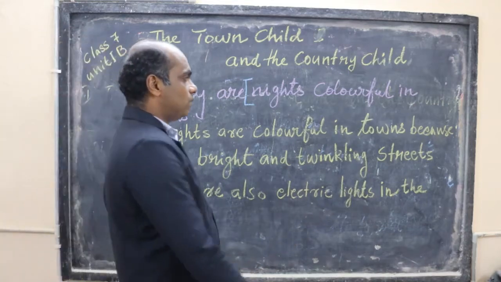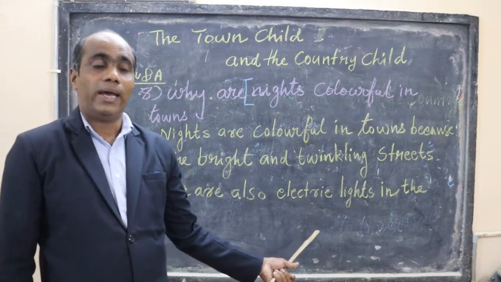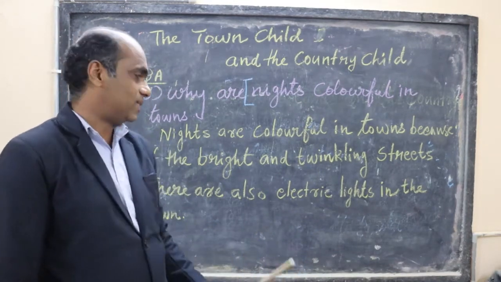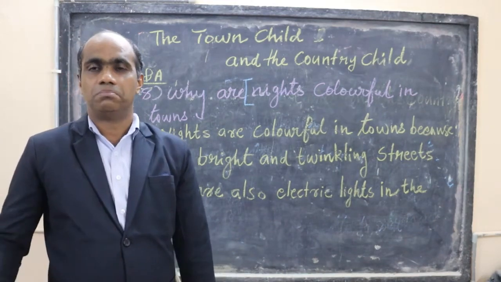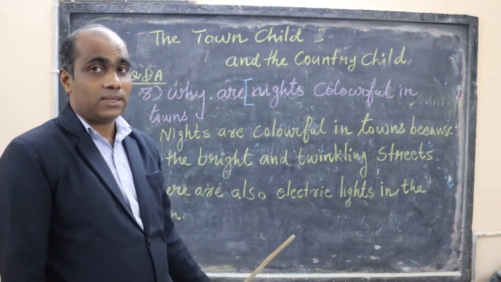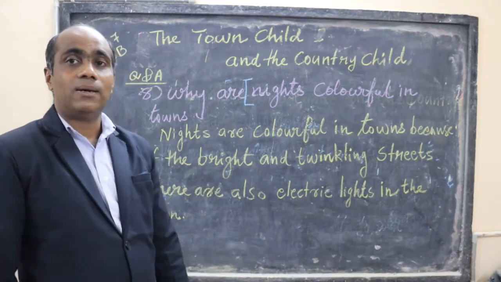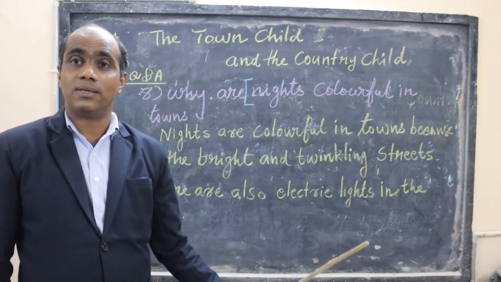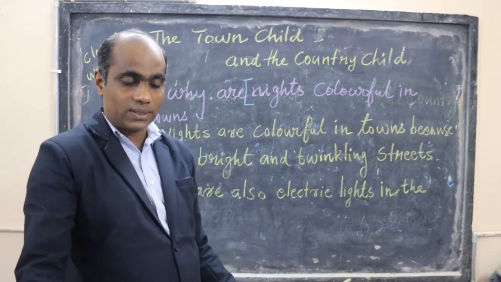Full stop. You have to put one full stop here. Then there are also electric lights in the town. So there are two reasons. Bright and tinkling streets because vehicles are going, buses, lorries and cars and everything is running. So there is a lot of brightness in the city, and also there are electric lights in the city. That's why the town is very bright. Okay, so you know the meaning of the word tinkling.